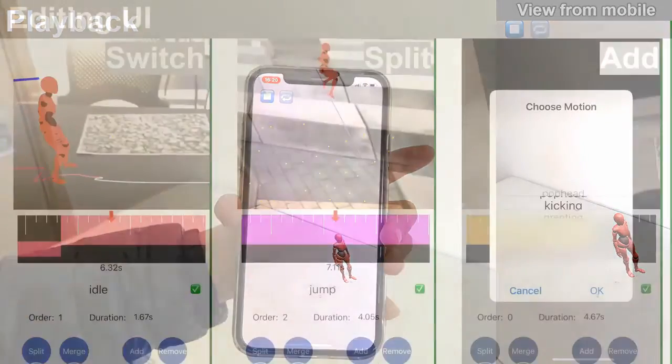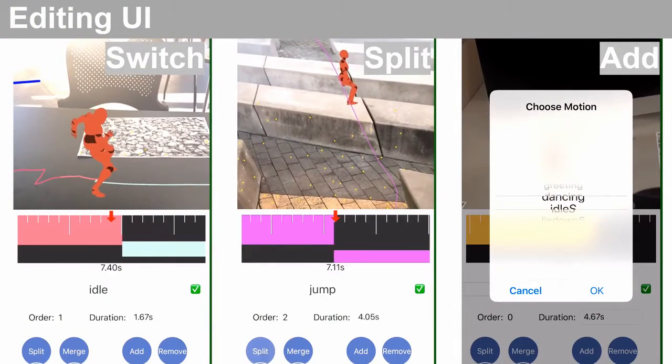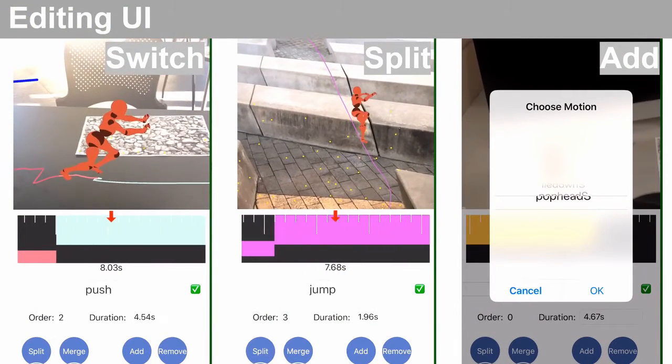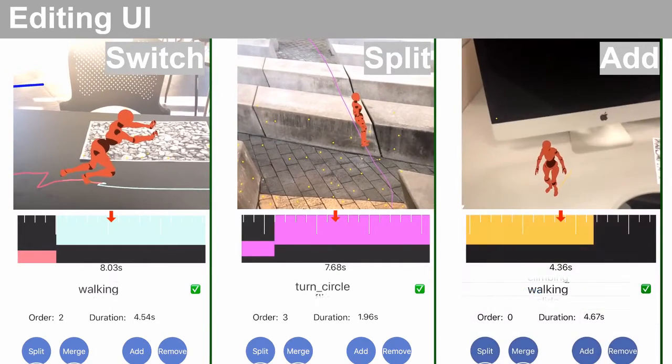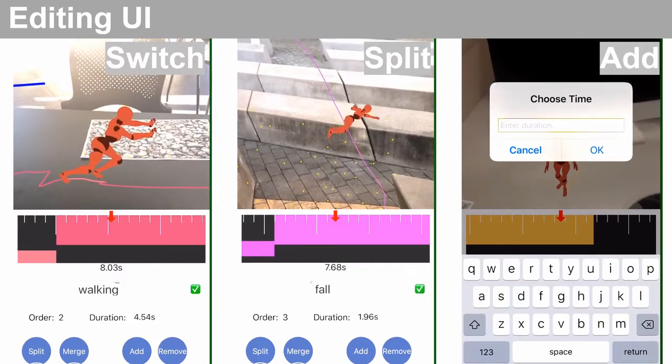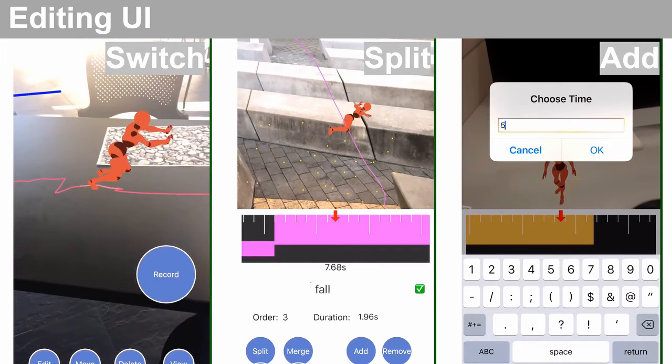Using our AR Animator system, users can freely edit the animation using the timeline in our edit mode. By using our AR Animator, users can create interesting AR animation that is closely interacting with the real environment. Here are some examples.